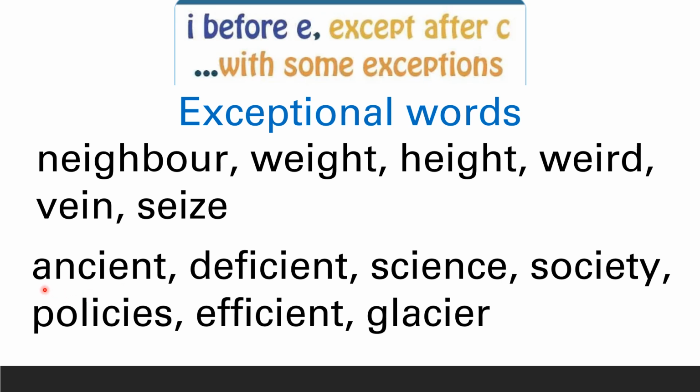Shall we read out? Yes. Read along with me. Pay attention, children. Ancient, deficient, science, society, policies, efficient, glacier, right? We have so many words like this.